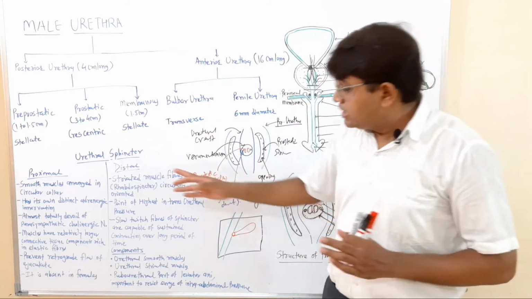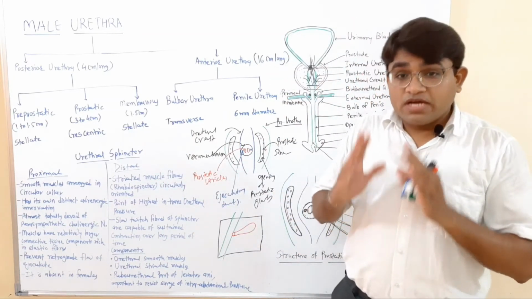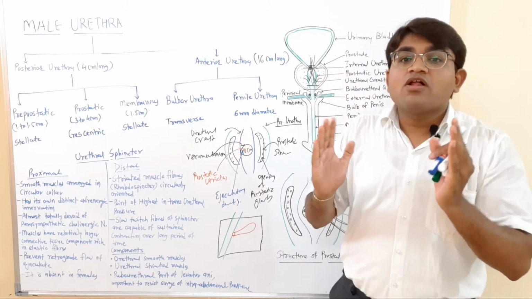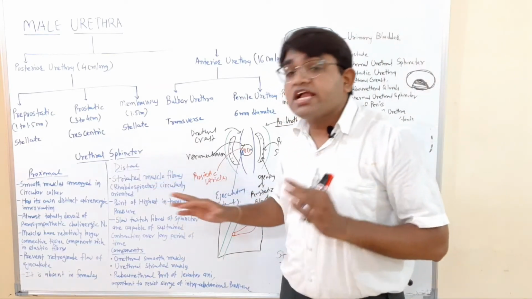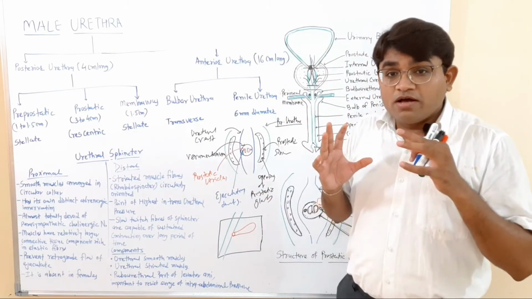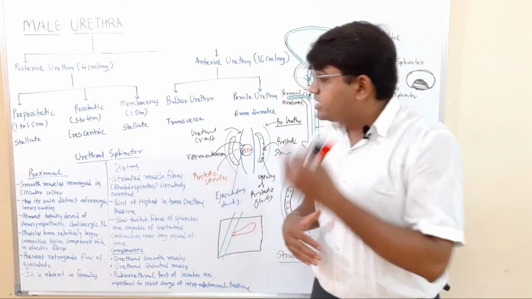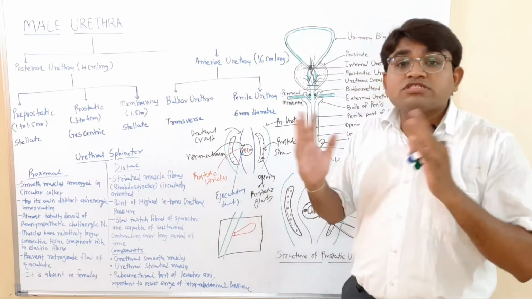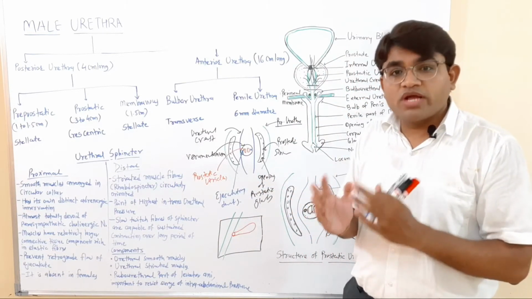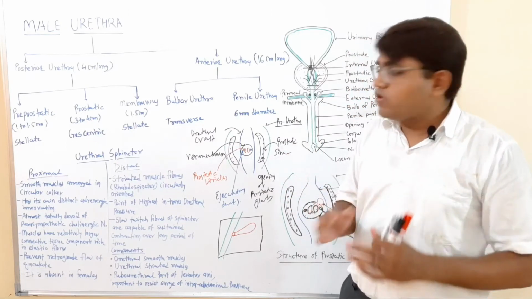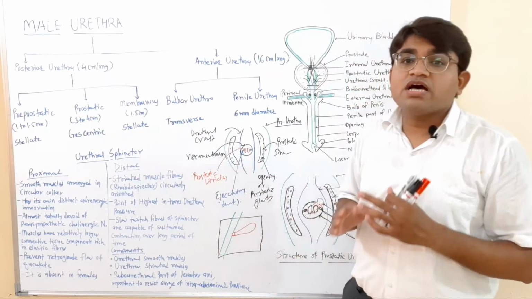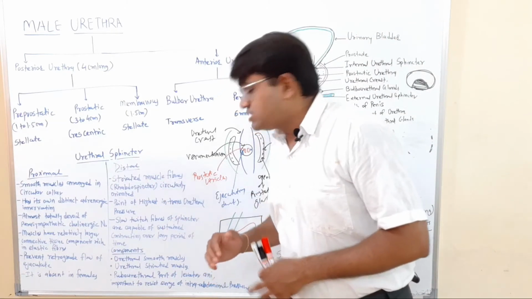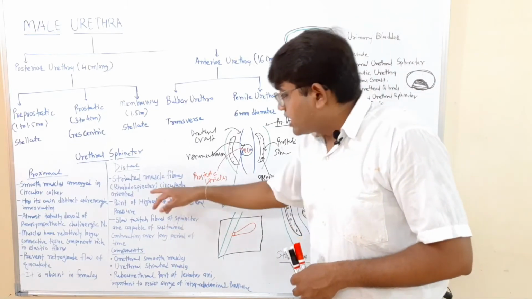So here in the distal urethral sphincter, rather than just smooth muscle fiber, there is one extra layer on the outer side of striated muscle fiber, which acts as the distal urethral sphincter. This striated muscle fiber layer outside the smooth muscle fiber layer of the urethra is responsible for the sphincter mechanism in the distal urethral part. The striated muscle fibers are also known as rhabdo fibers or the rhabdosphincter.